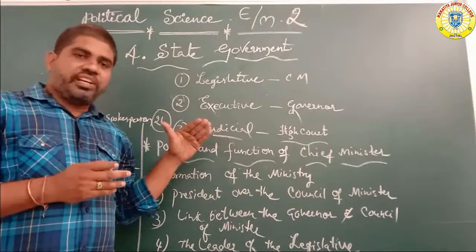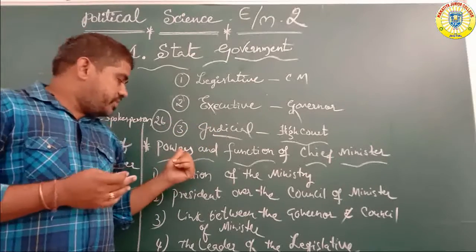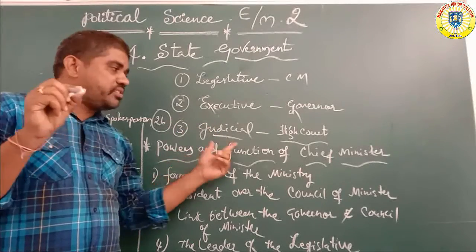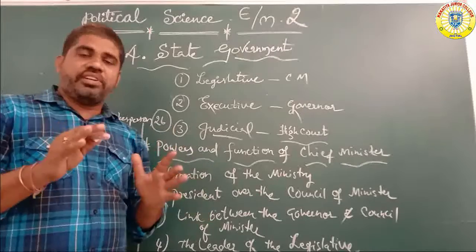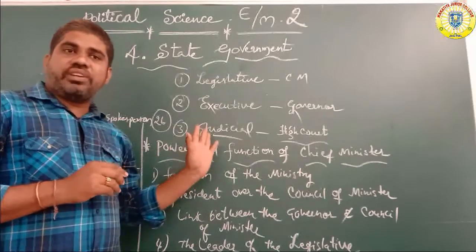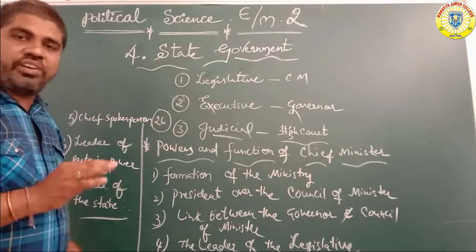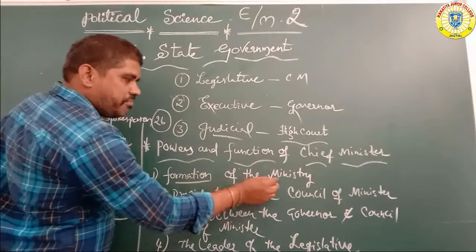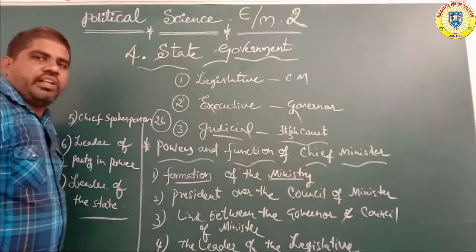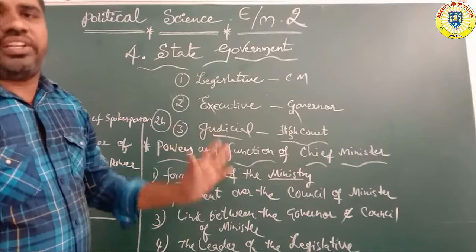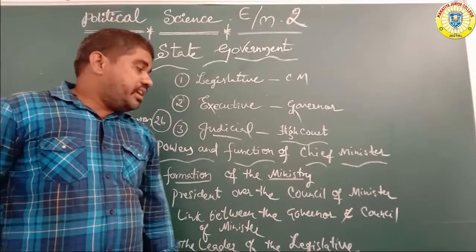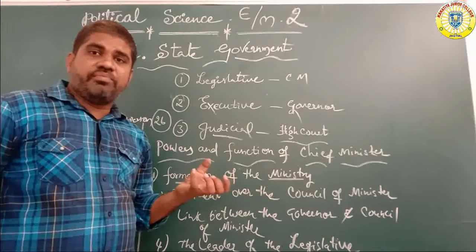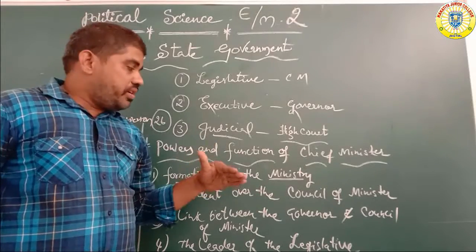Yesterday we discussed the governor, his powers and functions. Today we will discuss the powers and functions of the chief minister. What is the main power? The first one is the formation of the ministry. The council of ministers under the state is controlled by the chief minister, but the ministers are appointed by